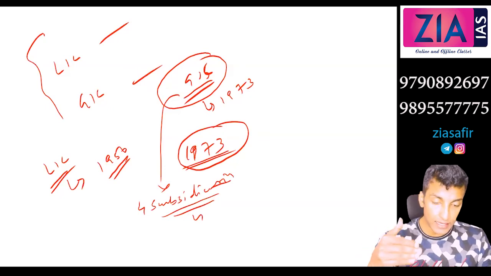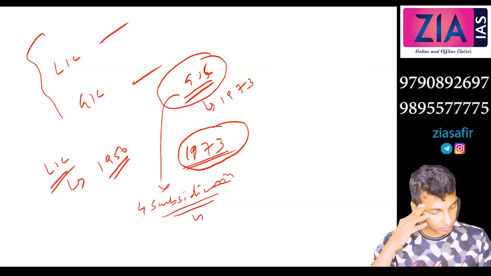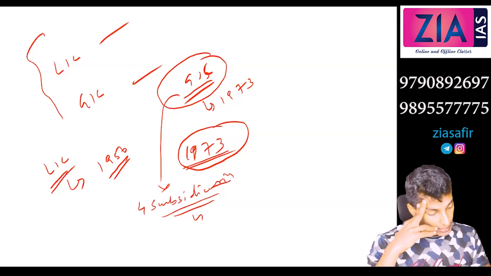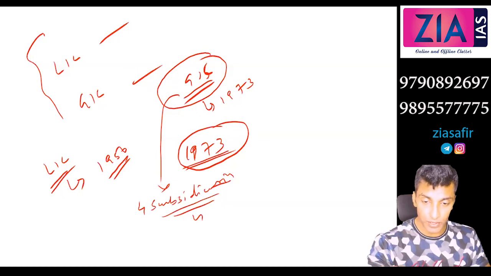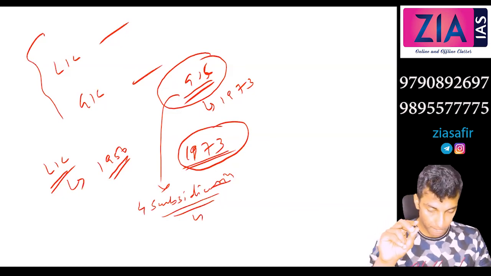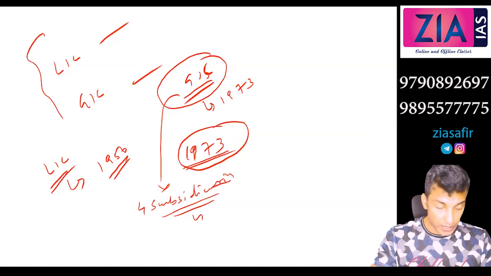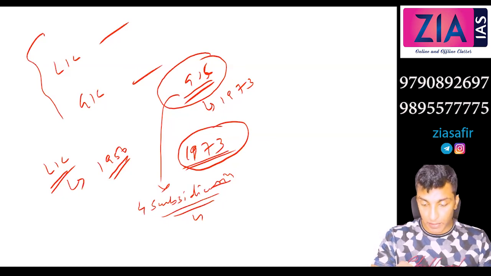Okay. National Insurance Company of India Limited, NICL. Second one, United Insurance Company of India Limited. Third one, Oriental Insurance Company of India Limited.